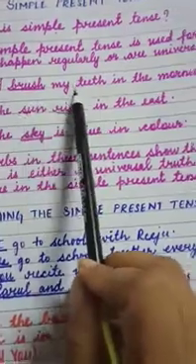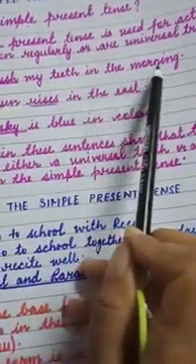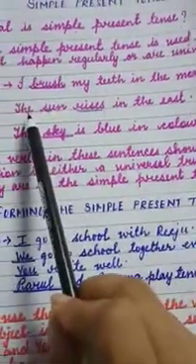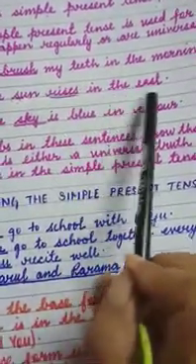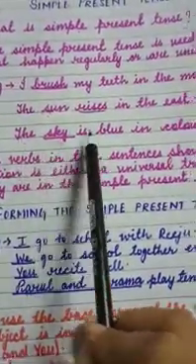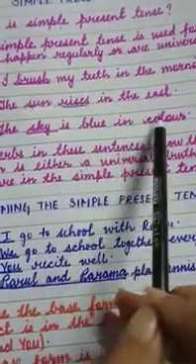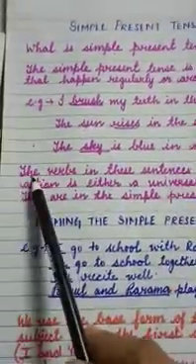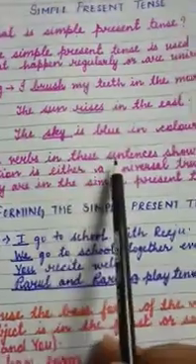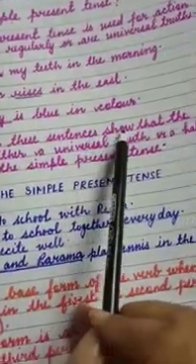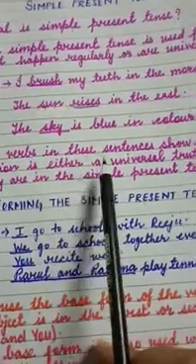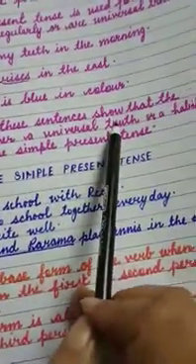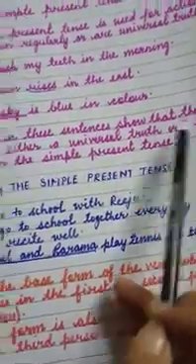I brush my teeth in the morning. Second example, the sun rises in the east. The sky is blue in color. So students, the verbs in these sentences show that the action is either a universal truth or a habit.